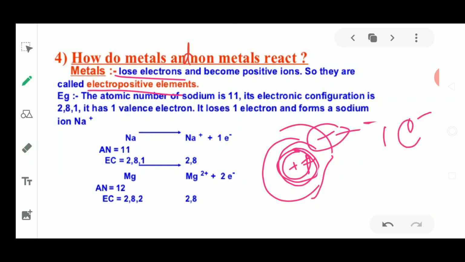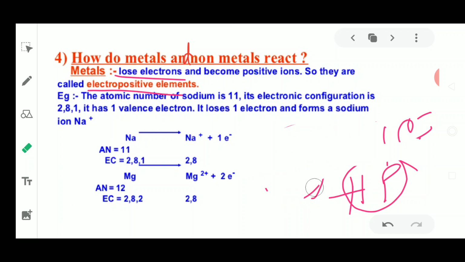It is left with only one positive charge in the center. So which charge is more, negative or positive? One electron is there and one proton is there. If this one electron is given away, we are left with only the positive charge. So this atom becomes positively charged because the negative charge is already donated.